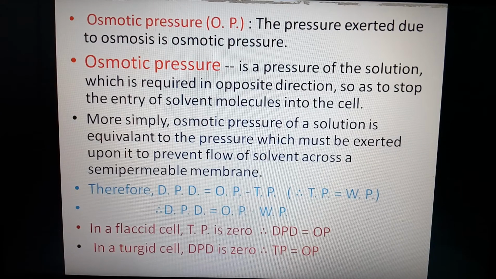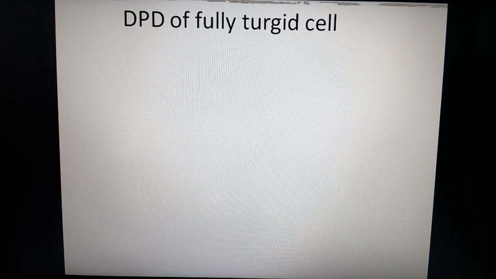And as the cell starts to take water from the surroundings into the cell cytoplasm, the DPD goes on decreasing because turgor pressure goes on increasing. The thirst of the cell goes on decreasing, and turgor pressure goes on increasing. Now in a turgid cell, DPD is 0. That means turgor pressure is equal to the osmotic pressure.